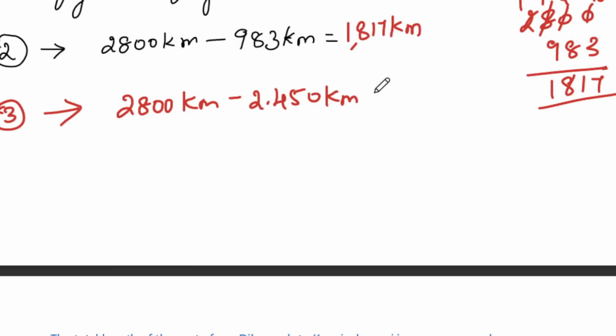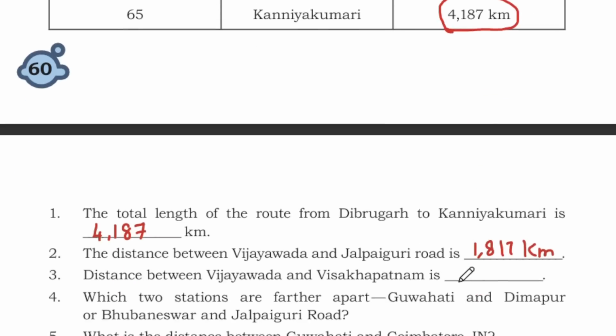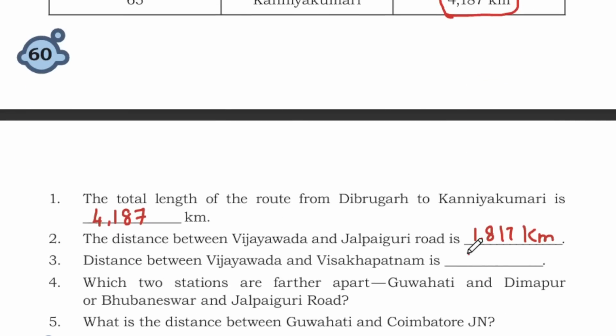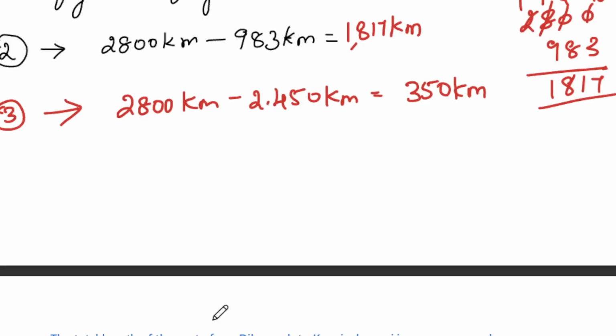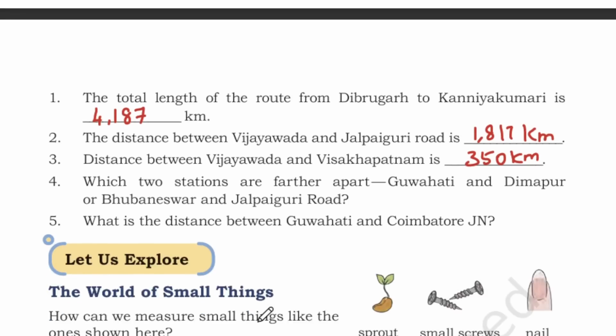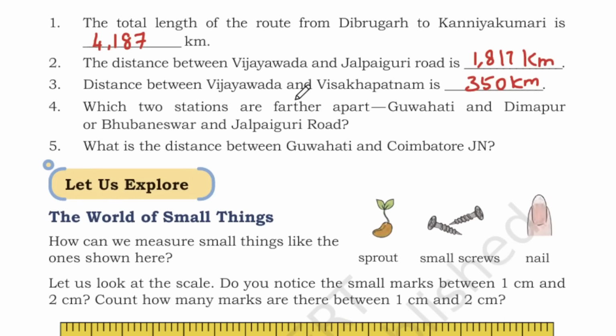So easily you can subtract: 2800 minus 2450 is 350 kilometers. Okay, you can write the answer, 350 kilometers. Okay, next question. Which two stations are farther, Guwahati or Dimapur, or Bhubaneswar from Jalpaiguri road?